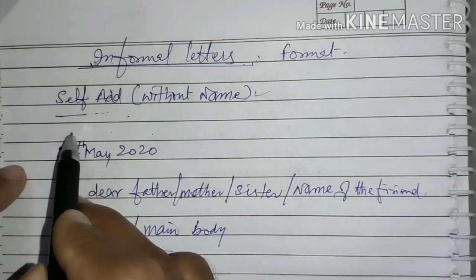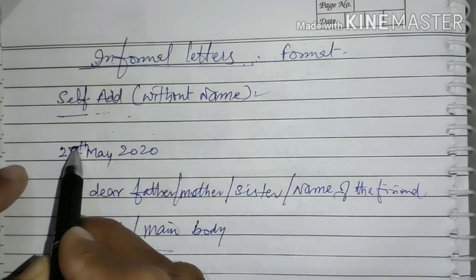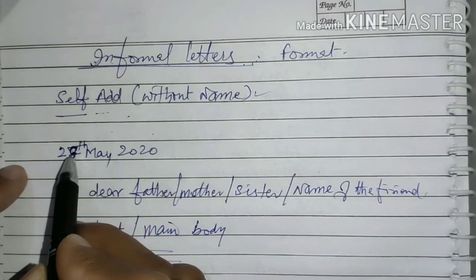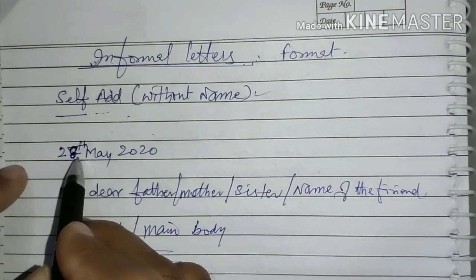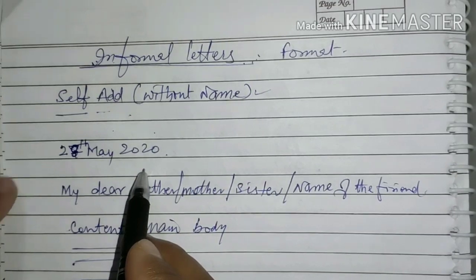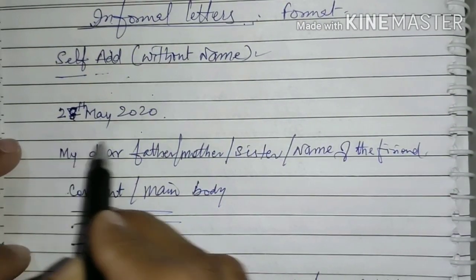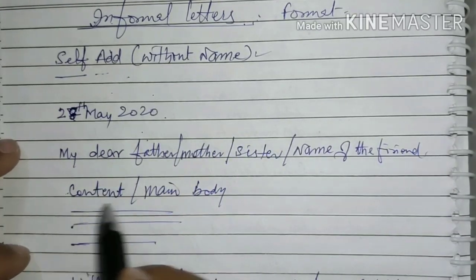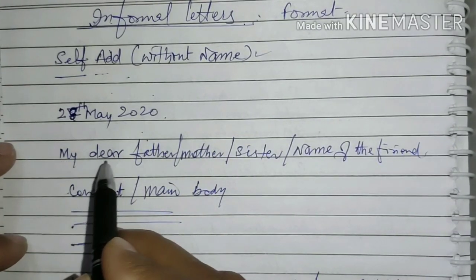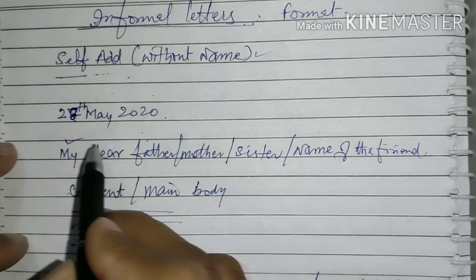After leaving one line blank, we will write the date, and the format of date is this in the ordinal forms, that is 28th May 2020. Then again leave one line blank, and you will not write the receiver's address. Directly we will write the salutation. Okay, there is no subject,